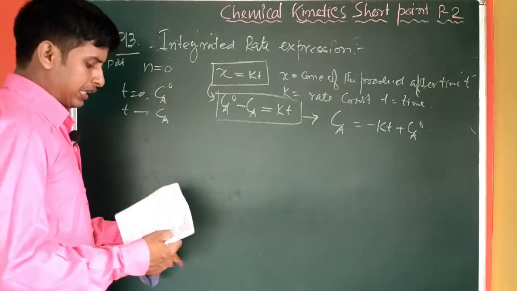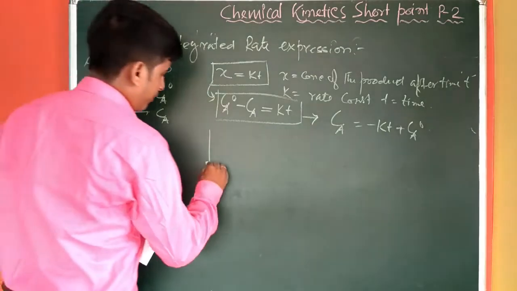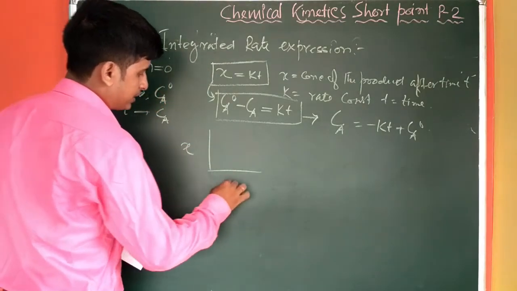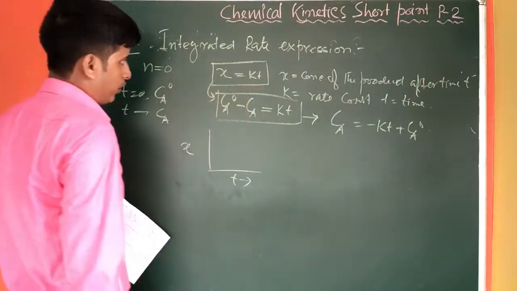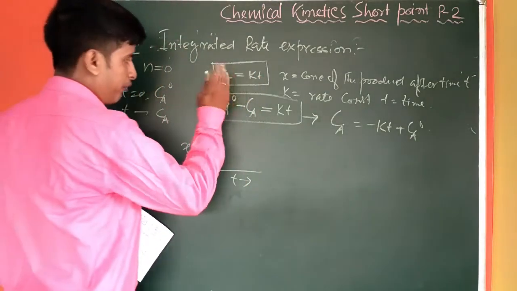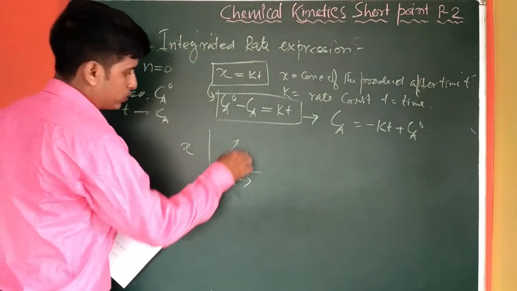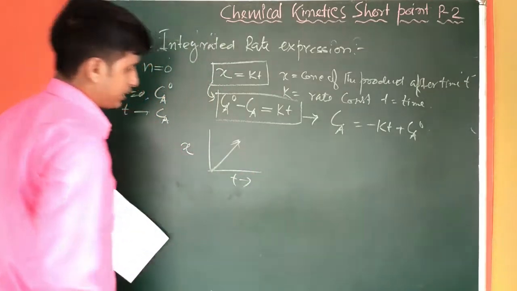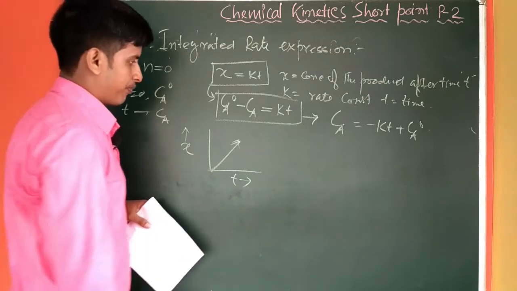So if any curve is given there, we can plot it. If concentration of product x is plotted versus t, then if we put the value t equal to 0, x equal to 0. If we increase t, x will increase, so it will be like this. It will be a straight line passing through the origin. So this is the concentration of product with respect to time.